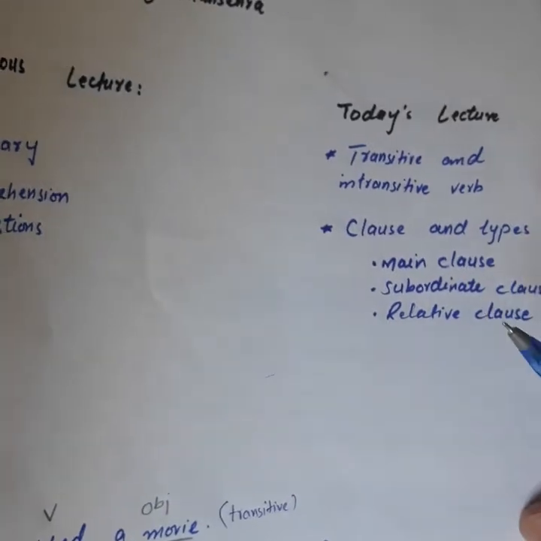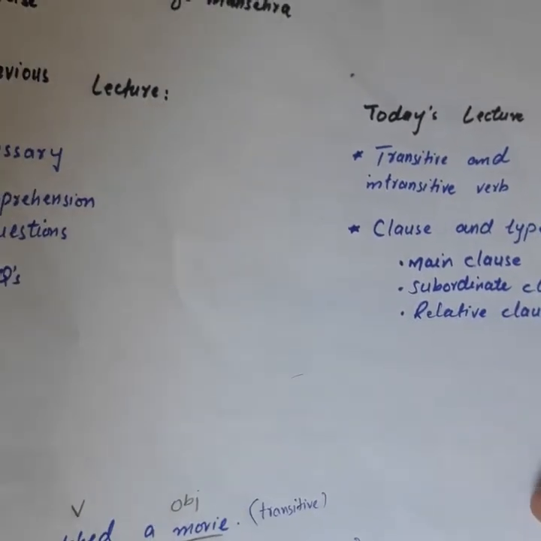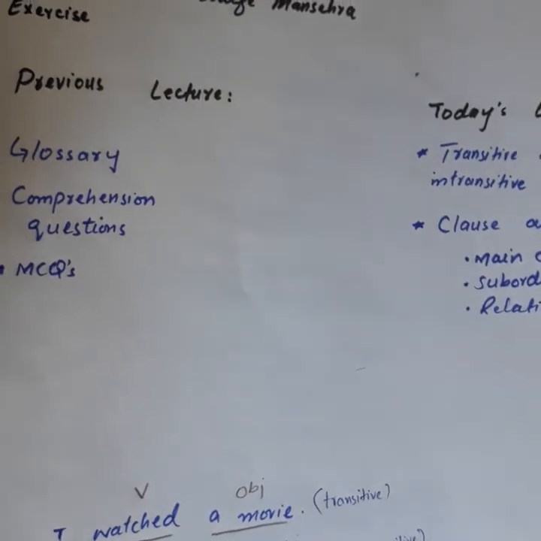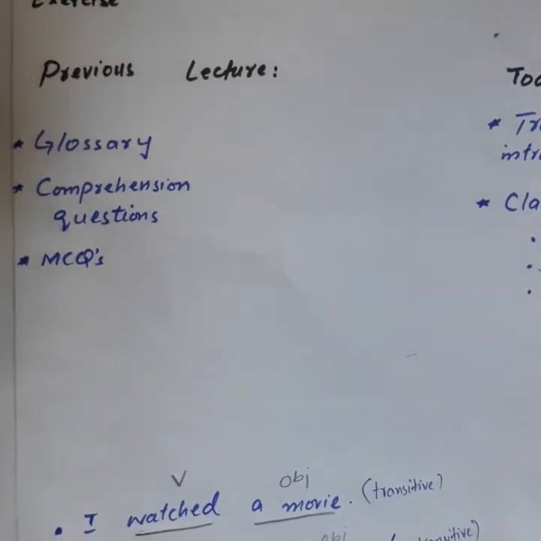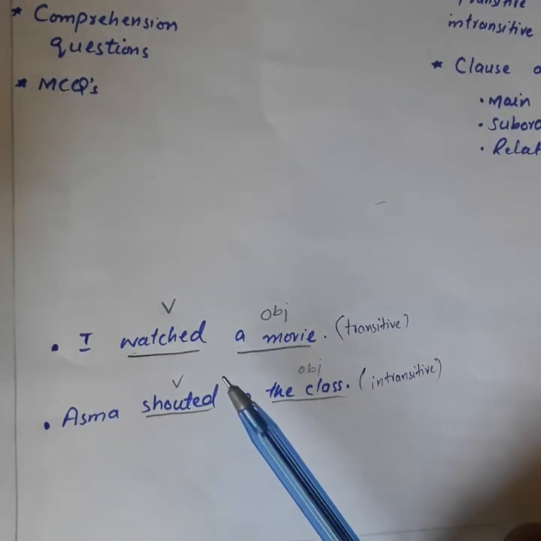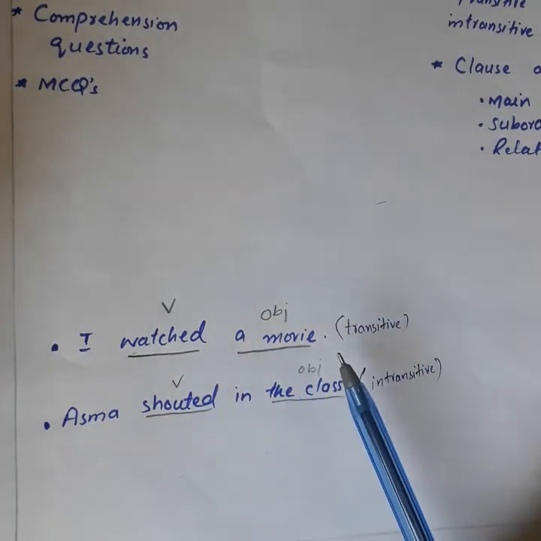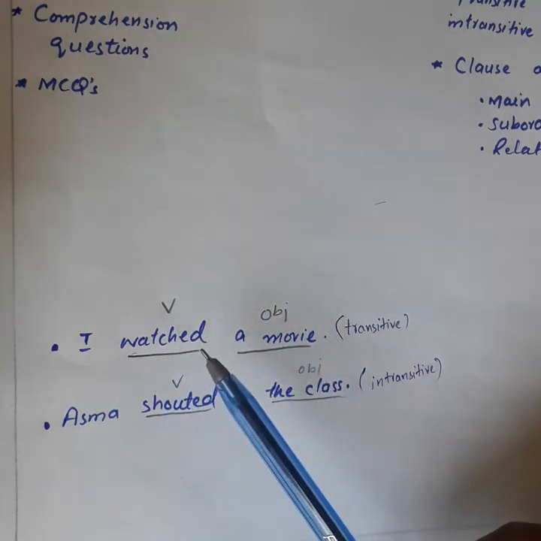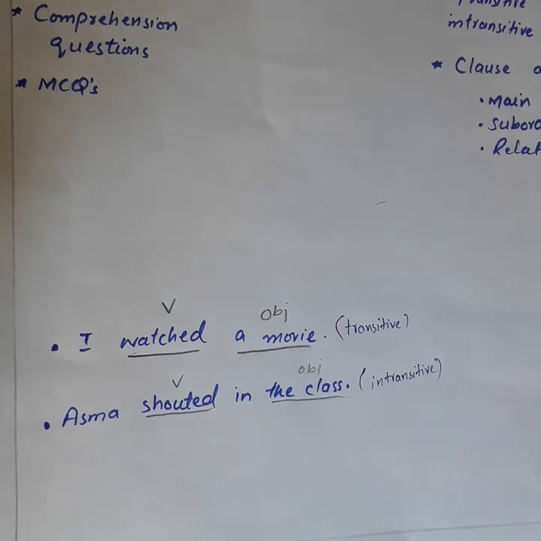transitive and intransitive verbs. So what is a transitive verb? A verb which contains a direct object is called a transitive verb, like "I watched a movie." Watched is the verb and a movie is the object, so the object is directly linked with the verb. And what is an intransitive verb?